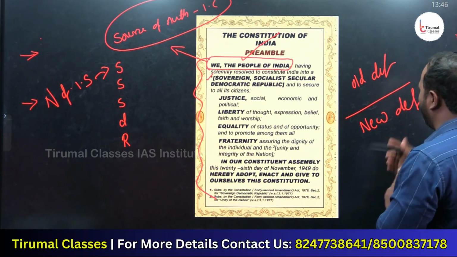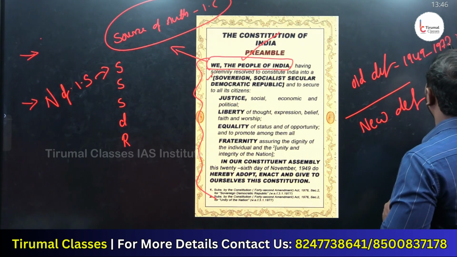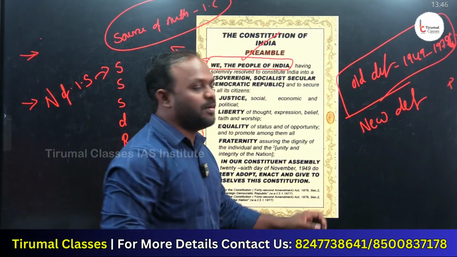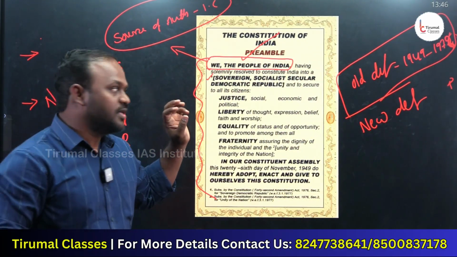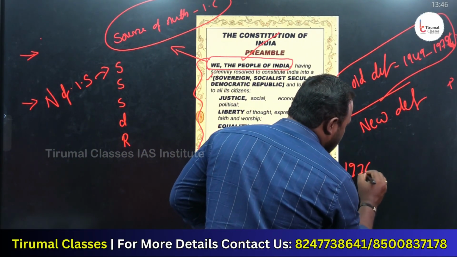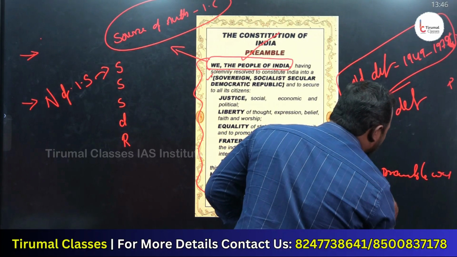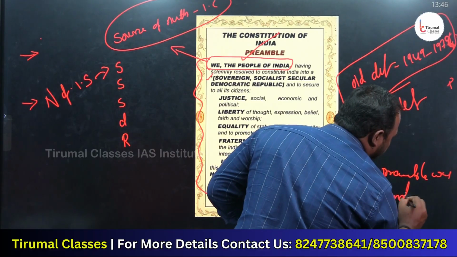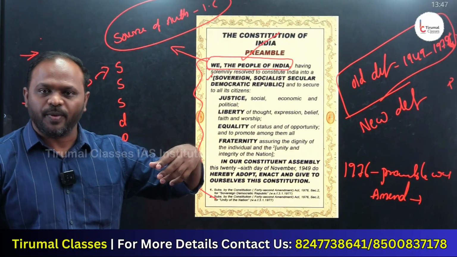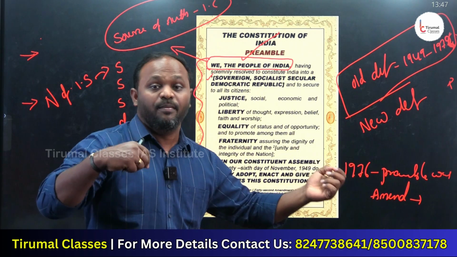When you see the old definition, remember, the preamble from 1949 to 1976 is called the old preamble. In the year 1976, the preamble was amended. What do you mean by amended? It means change: we add something to the preamble or delete something from the preamble, which is technically an amendment.